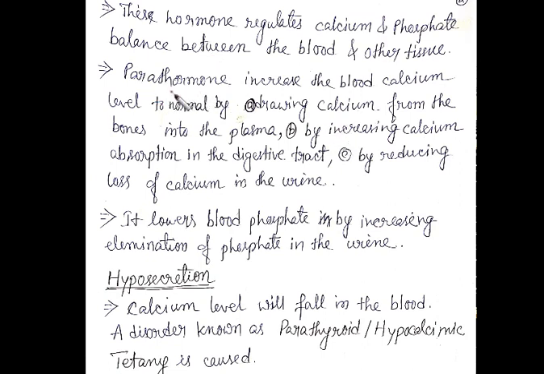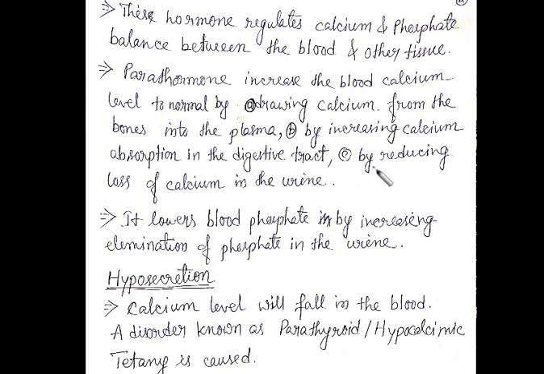Okay, so here the point is also there. Let us discuss. The parathormone increases the blood calcium level to normal by drawing the calcium from the bones into the plasma. And what is the next way? See, this is the first method, the way the calcium level is maintained. First is by drawing the calcium from the bones if it is required. Then second is by increasing the calcium absorption in the digestive tract. So from the digestive tract, the calcium absorption is also increased.